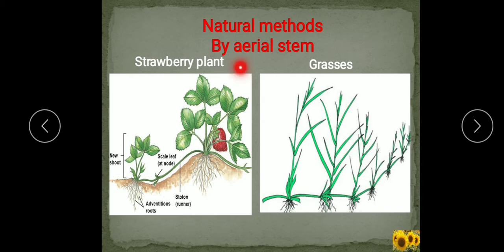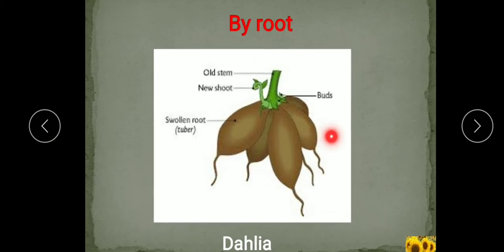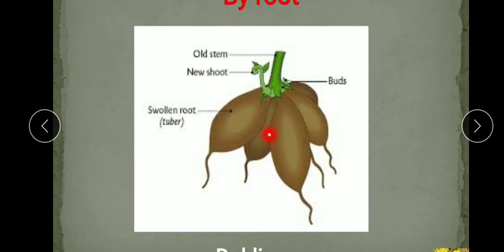Now, after the aerial stem, we will see the next method, by root. So, natural vegetative propagation by the root. Plants such as sweet potato and dahlia have fleshy tuberous roots with adventitious buds, and these buds, when detached and planted in the soil, can give rise to a new plant.